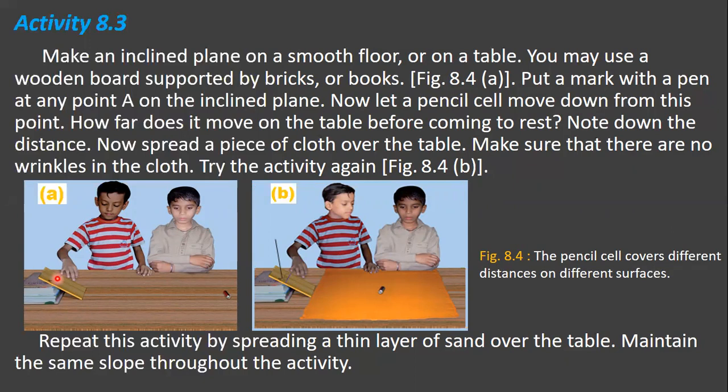See children, first what we have to do here, you make an inclined plane on a smooth floor or on a table, and you may use a wooden board supported by big books or bricks, and you put a mark with a pen at any point on the wooden board on the inclined plane, that is, you mark it as A.